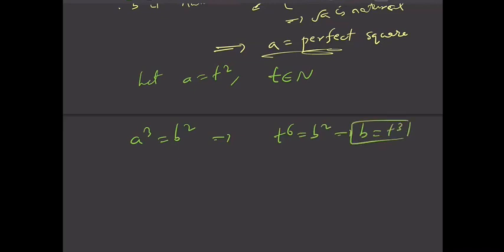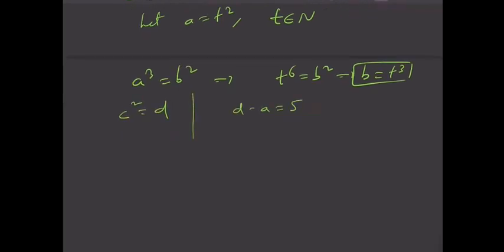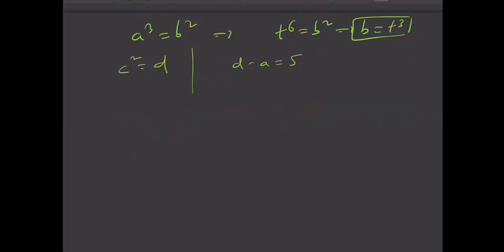Now you see, c square is d, and d minus a is 5. So let us write d as c square and a as t square. This is 5, so c minus t into c plus t is 5. And 5 is a prime number.